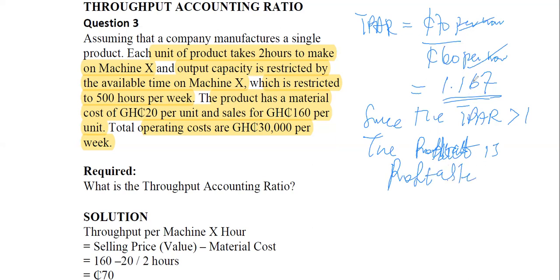Because it can generate an excess of 16.7% of its factory cost as profit. If you want to calculate profit under this one, it is the total throughput minus your fixed cost, or your factory cost. So that is how you calculate the throughput accounting ratio.